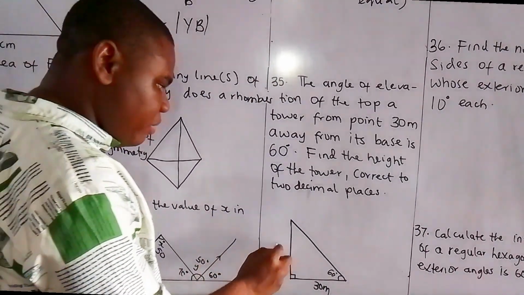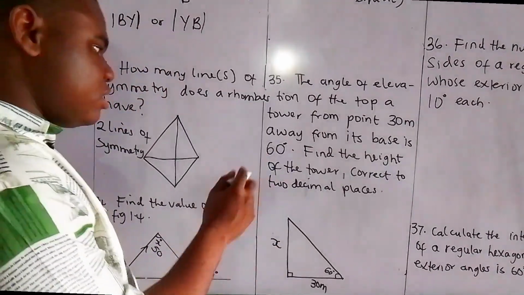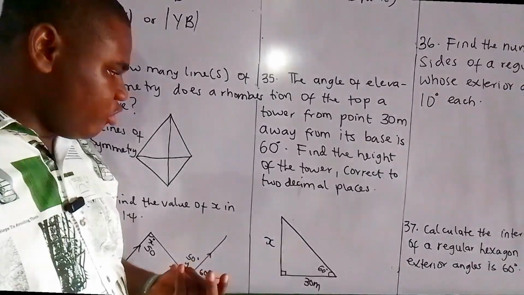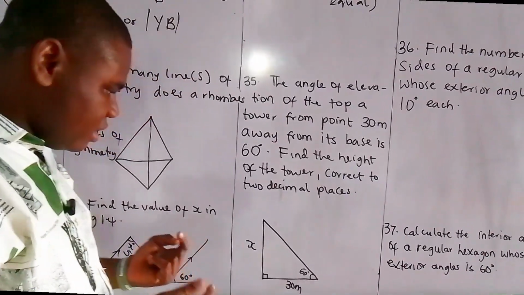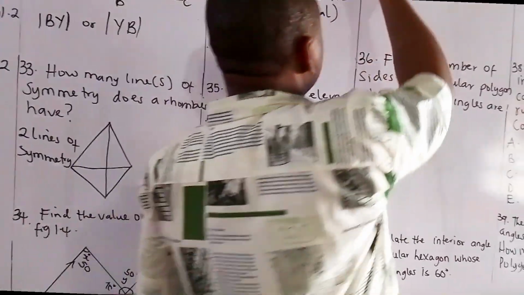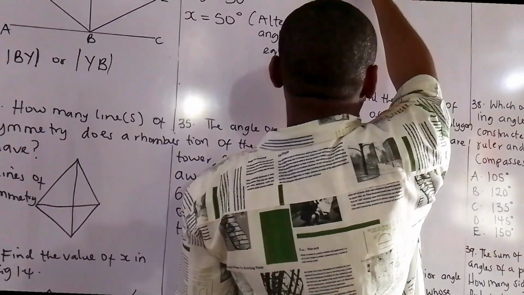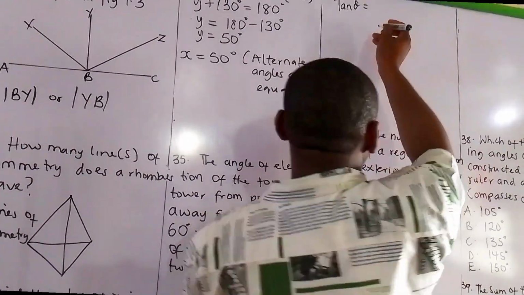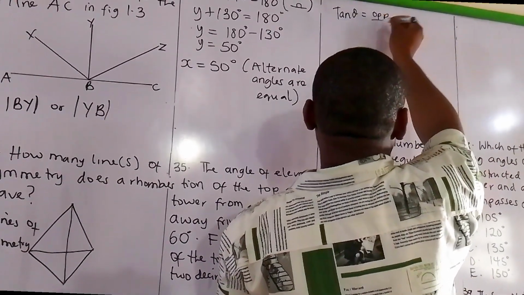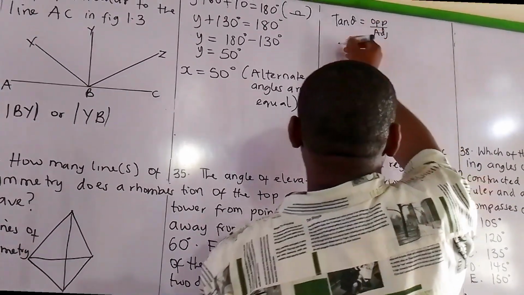So this is the tower, we can call this x, correct to 2 decimal places. Now using trigonometry, we are going to use tan, because tan involves the adjacent and the opposite. So tan theta is equal to opposite over adjacent.